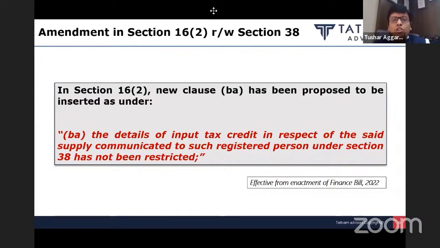So they have introduced a new clause which says that the details of the input tax credit which have been communicated to you under section 38, and they have also substituted section 38, which we will see in another 2 minutes. Whatever details are being communicated to the recipient in GSTR-2B under section 38, that particular input tax credit should not be restricted. So that is one of the conditions which has been imposed.